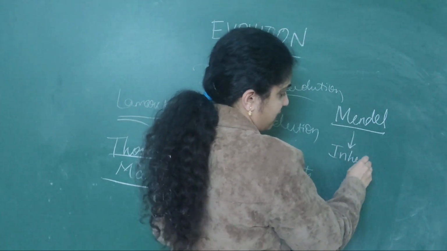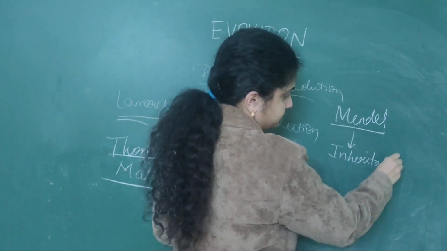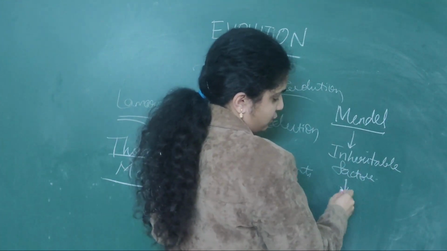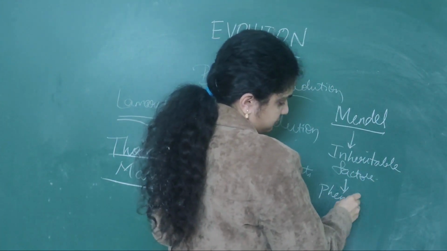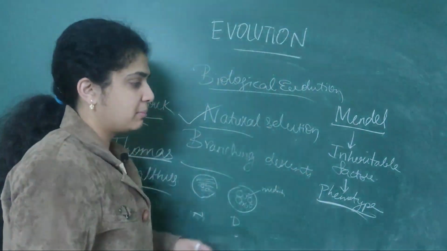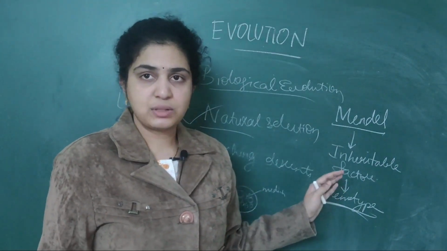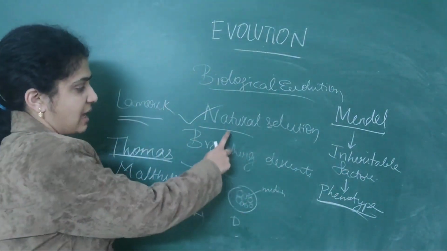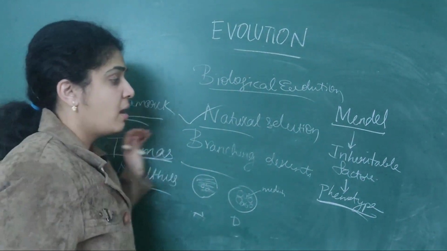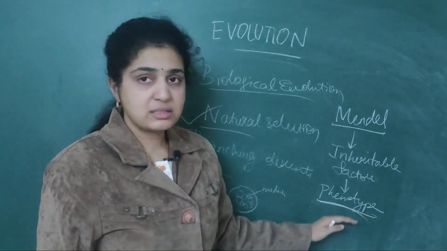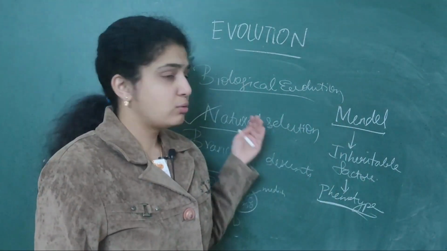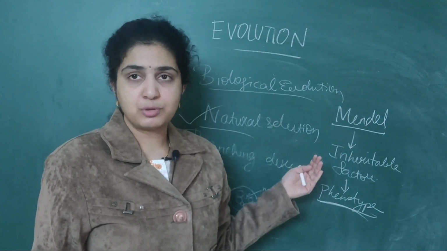So Mendel described the inheritable factors as well as the phenotype. So natural selection, branching descent, Thomas Malthus, Lamarck, and Mendel, who described inheritable factors as well as the phenotype. So this is about the biological evolution process.